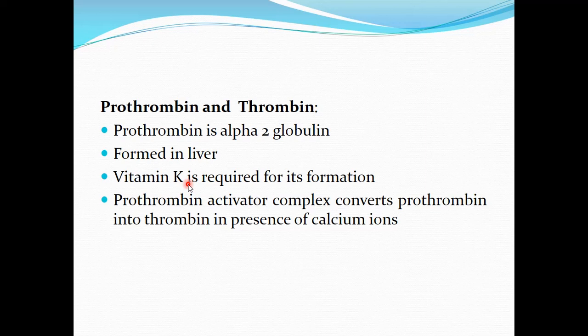So prothrombin also requires vitamin K for its formation. Prothrombin is converted into thrombin by the action of the prothrombin activator complex.